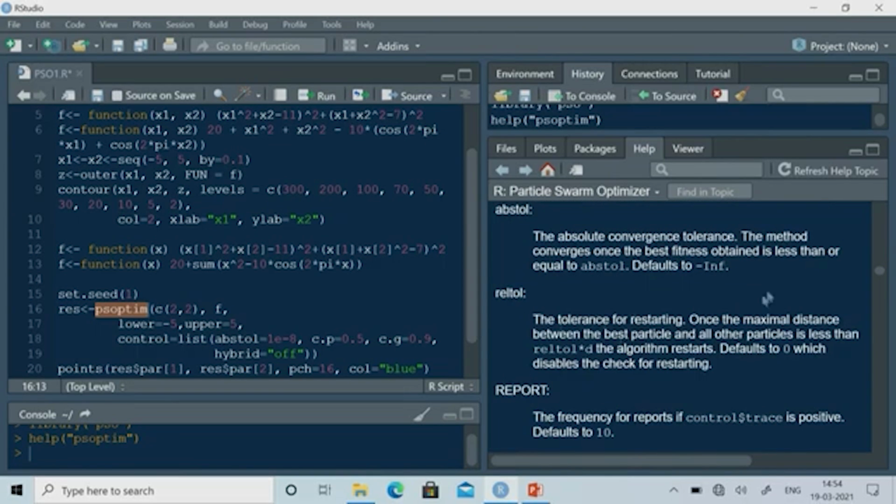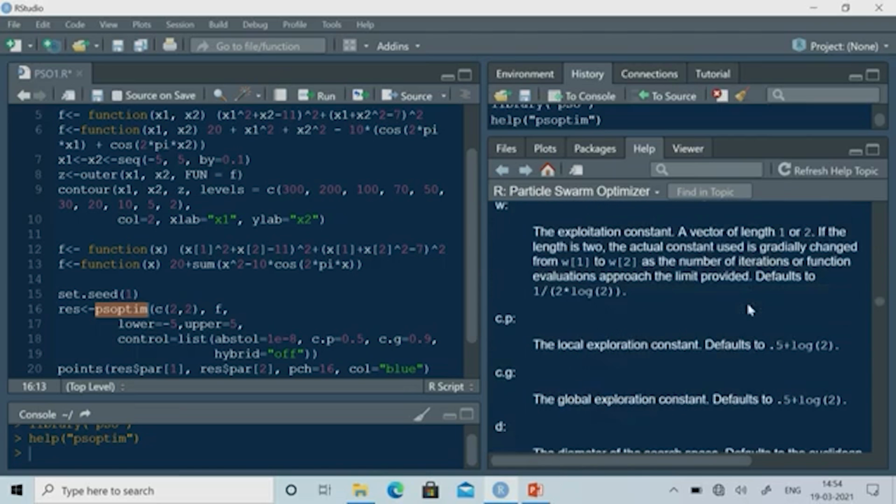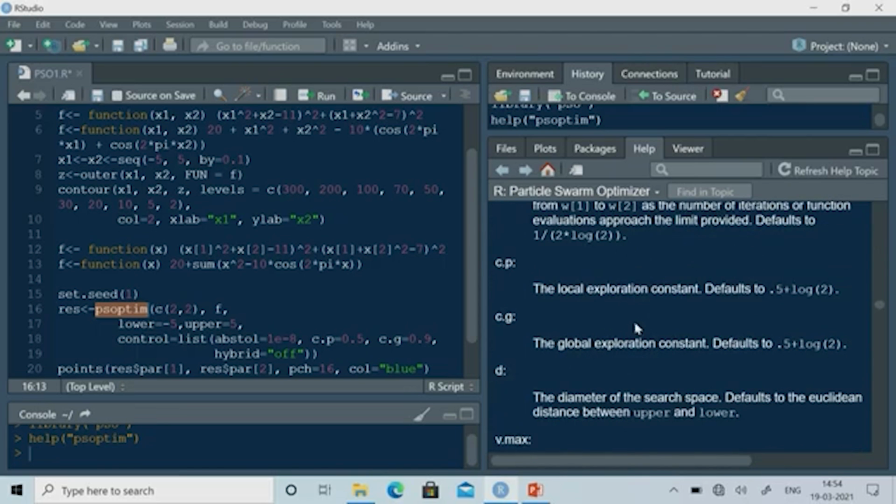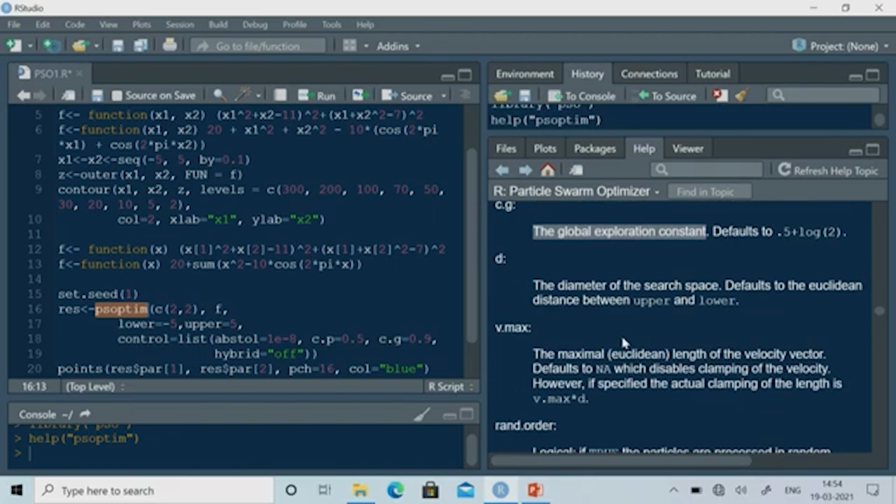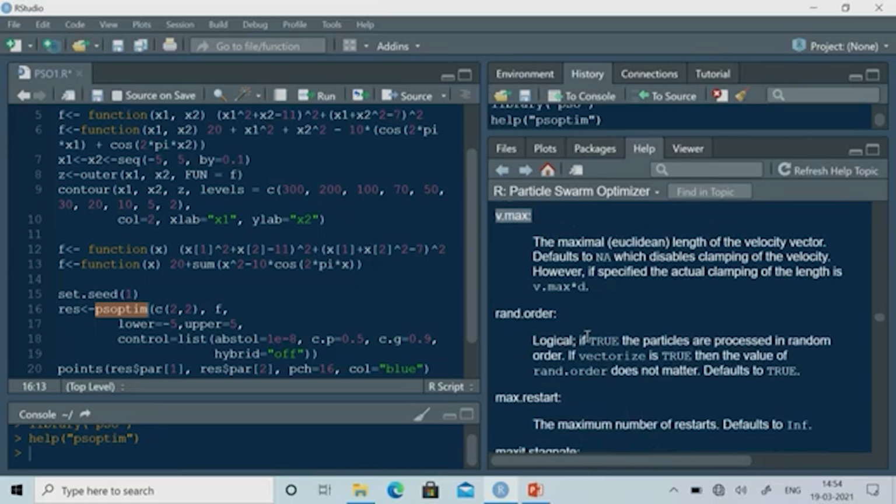Similarly, you can define other parameters. Generally I would like to define Cp, that is basically C1, and Cg, that is C2. This is the local exploration constant and this is the global exploration constant. In my presentation I have written C1 and C2. Similarly, you can also define Vmax.